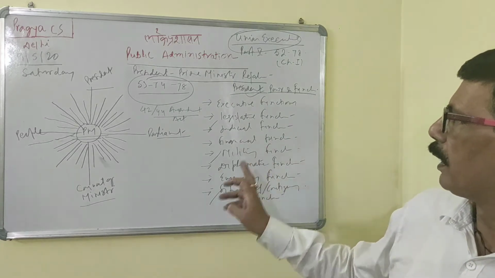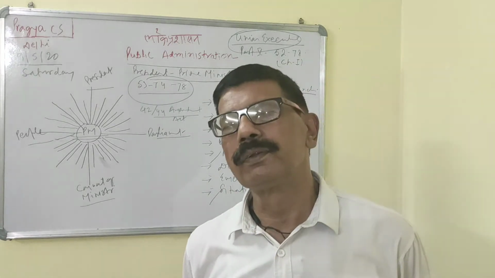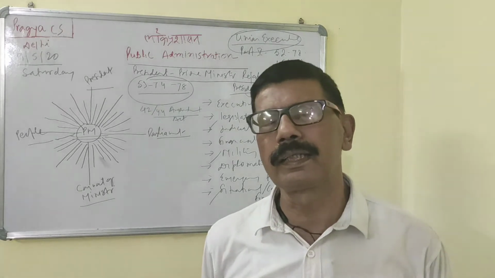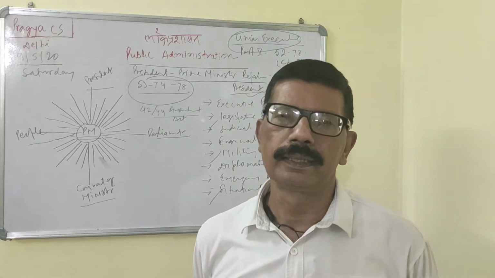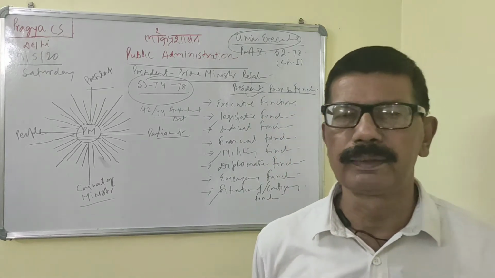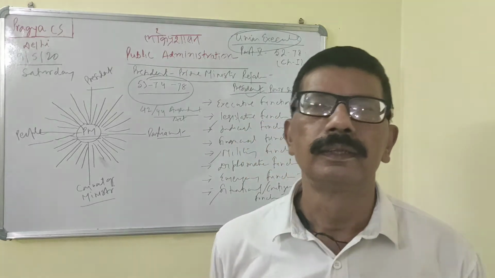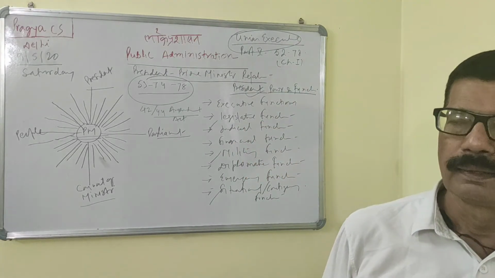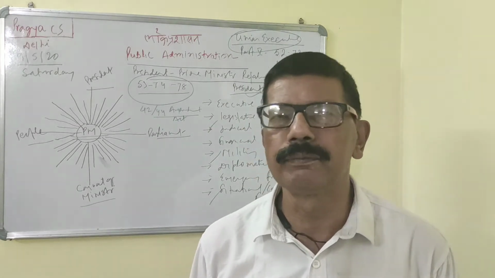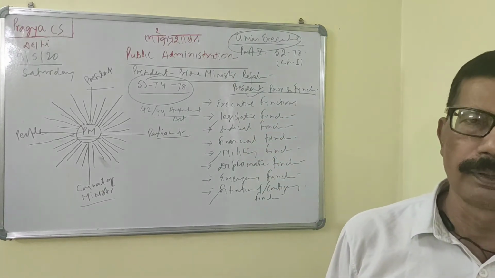Then wherever financial function is concerned, under Article 112, it is the responsibility of the President to prepare the budget and present it before both Houses of Parliament, but in practice it is done by the Ministry of Finance. No demand for grant can be introduced without his approval.